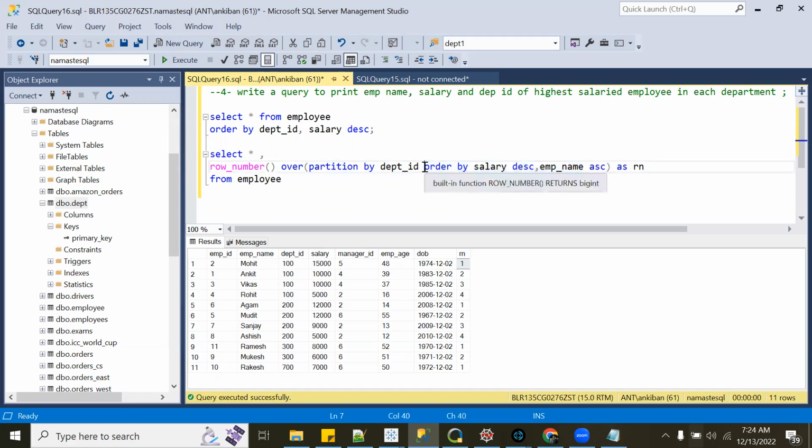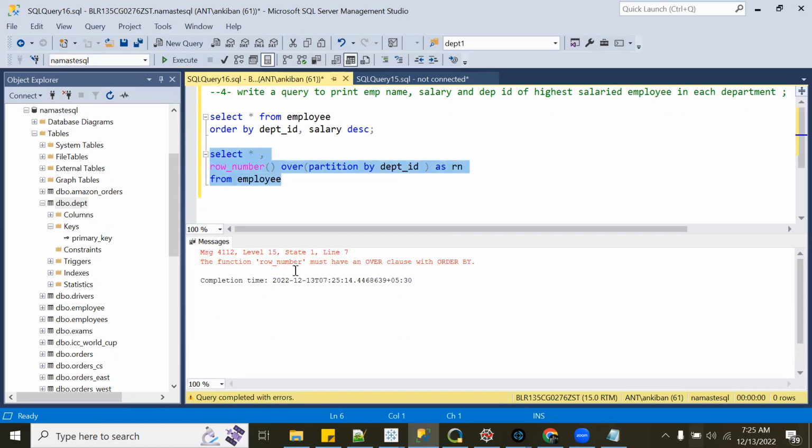Now, if I remove this, what will happen? We have seen that we can remove the window, and then the full table will be one window. But if I remove this order by clause, what will happen? It will not work, sir. Anyone else? It will divide the table on the partition base, but will not assign any rank. There will not be a row number, right? So if I run this, row number must have an over clause with order by. So it is saying order by should be there.